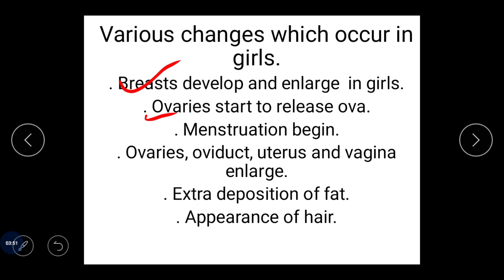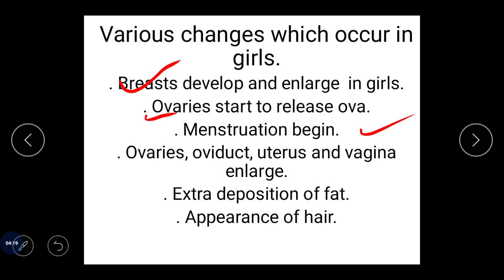The third one is that the menstrual cycle begins. Already I have told you how menstruation takes place. It is because when the egg does not fertilize, for some time it remains there in the uterus.